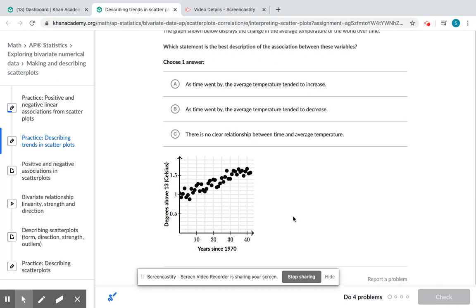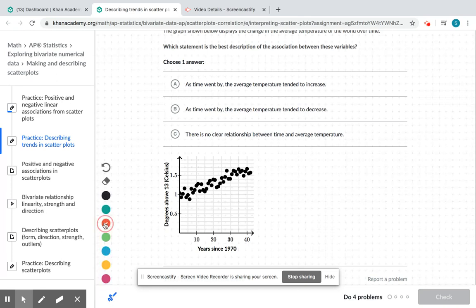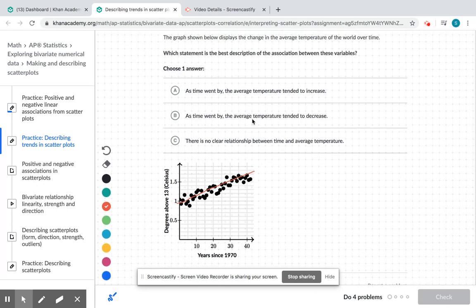Okay, so what we talked about earlier in the other Khan Academy task was that this was a positive linear association. It's positive because if I were to draw a line straight through it, the line would be sloped up, and the dots are relatively close. It kind of has a strong association. And it's linear because the dots are all kind of trending in this line up, right? So let's look at our answer choices.